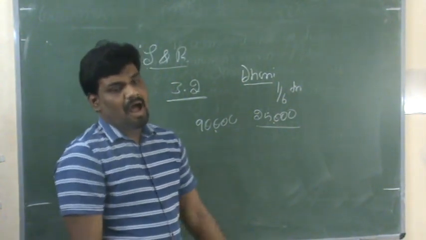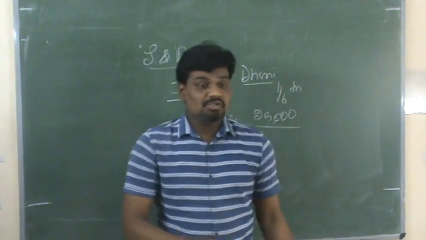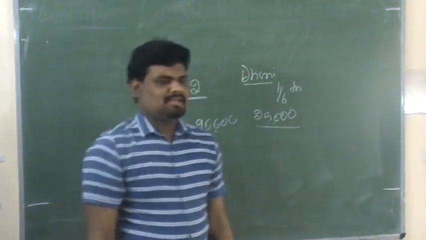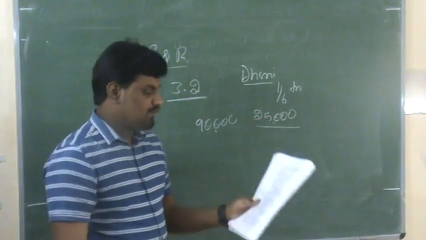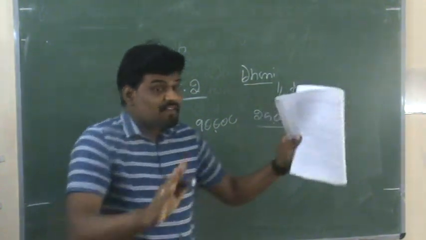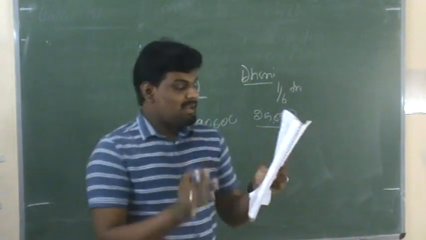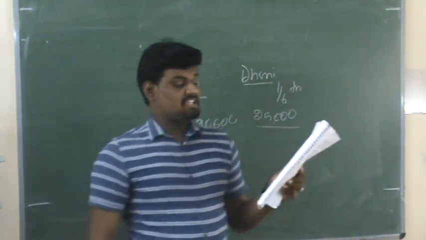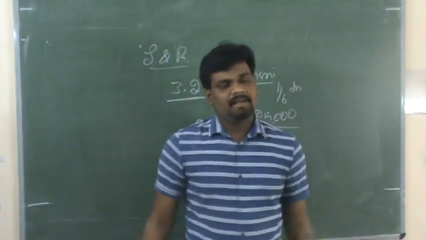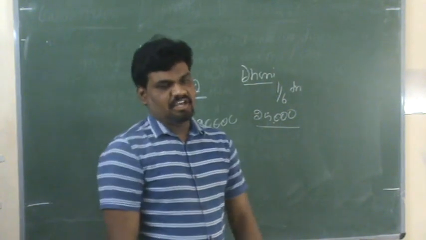The firm means all the old partners must give such guaranteed profit to the new partner. So finally, what we need to prepare here is the profit and loss appropriation account. Now we need to prepare the profit and loss appropriation account.